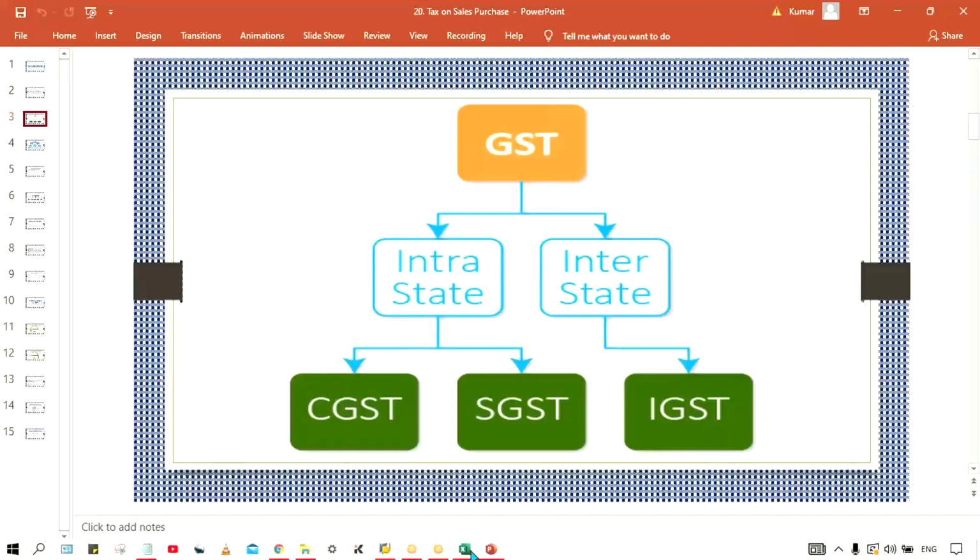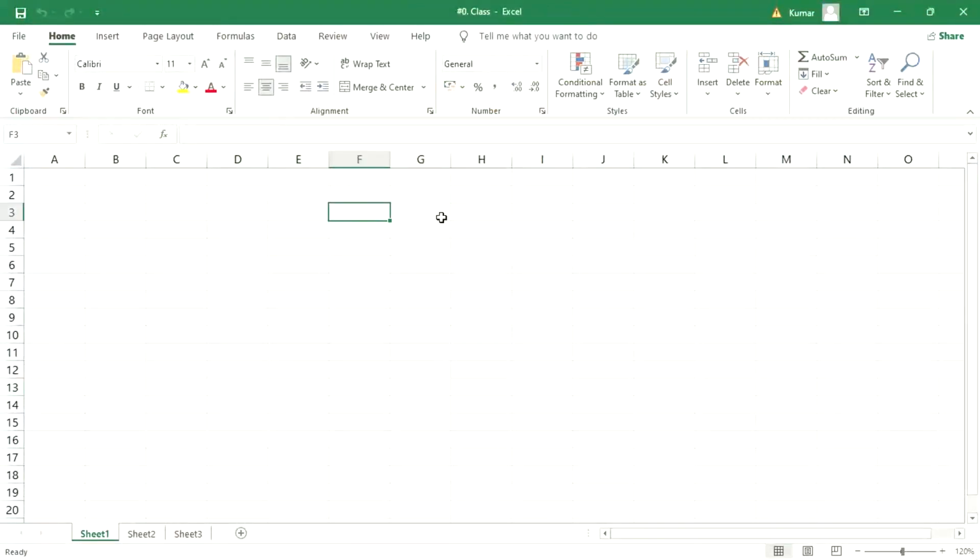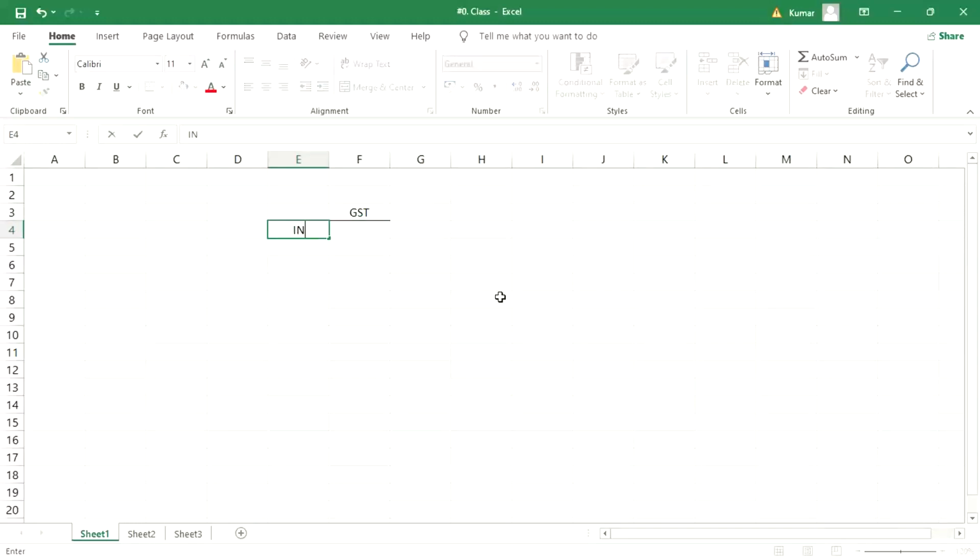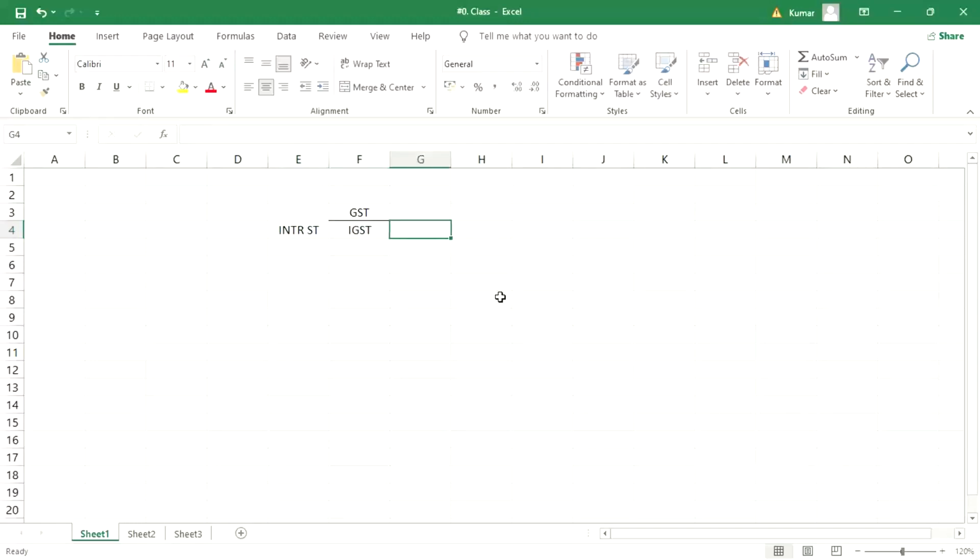In that case, in case of interstate, IGST is applicable. Let's suppose 5% or 12%, whatever it is, say for example 12%.